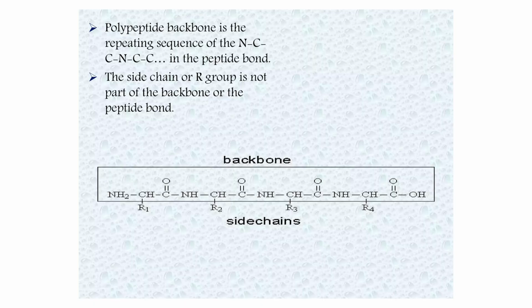The polypeptide backbone is a repeating sequence of nitrogen, carbon, carbon, nitrogen, carbon, carbon in the polypeptide chain. The side chain or the R group is not part of the backbone of the polypeptide chain. You can see in the figure that the backbone of the polypeptide chain is made up of nitrogen, carbon, carbon, and the side chain, which is the R group, is outside and is not part of the backbone of the polypeptide chain. So, these were the basics.